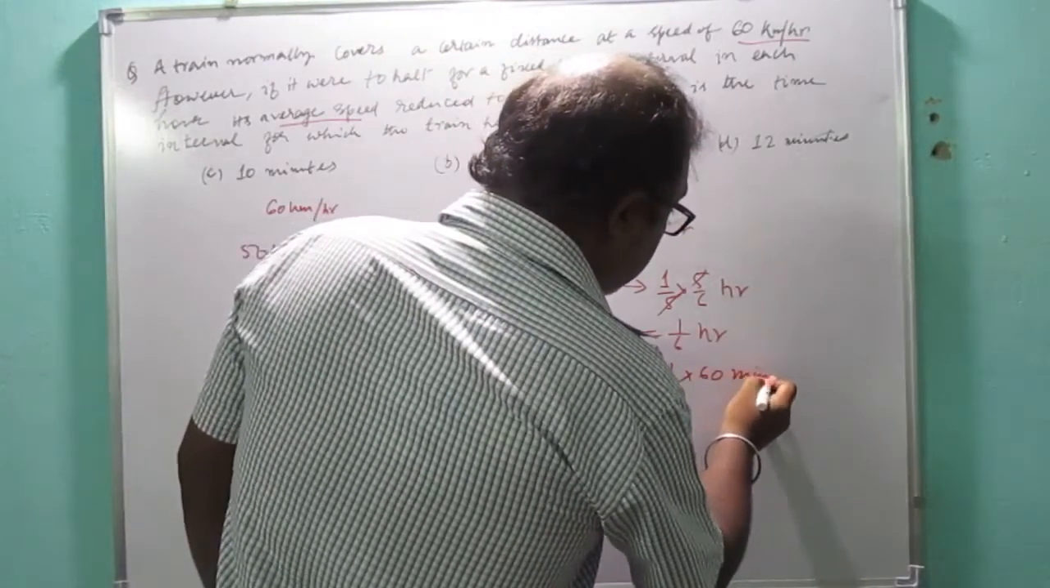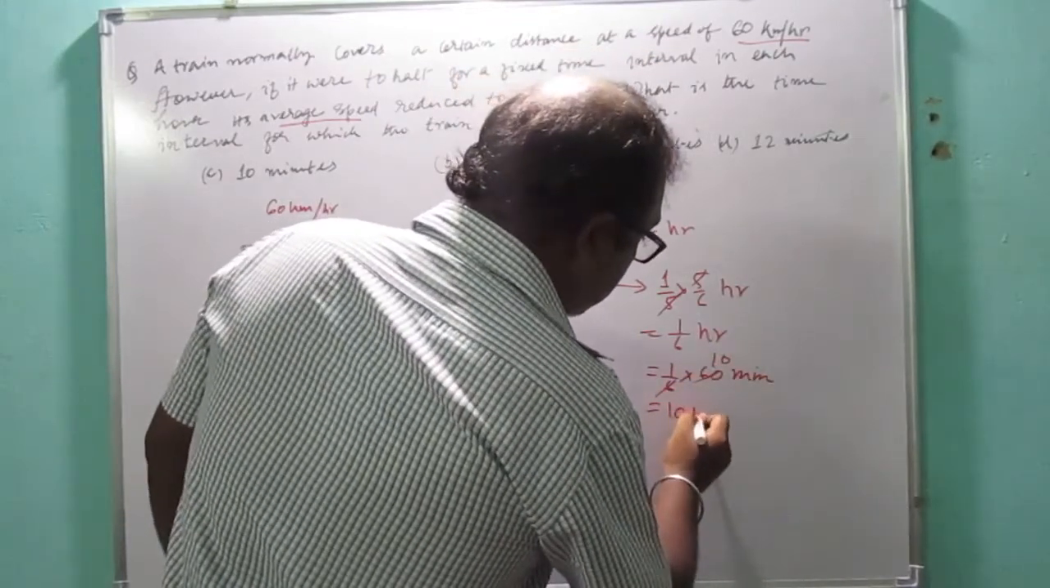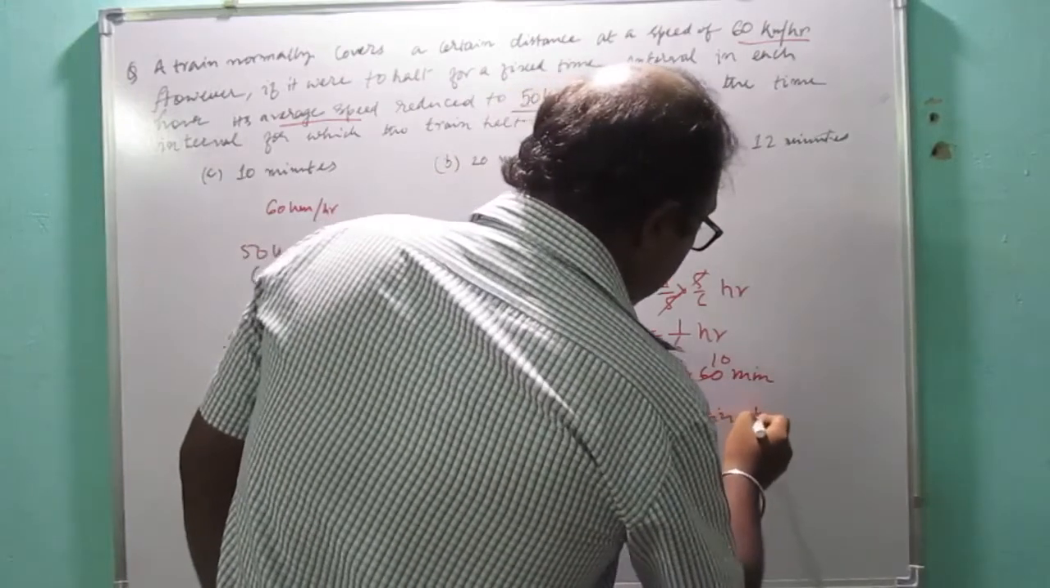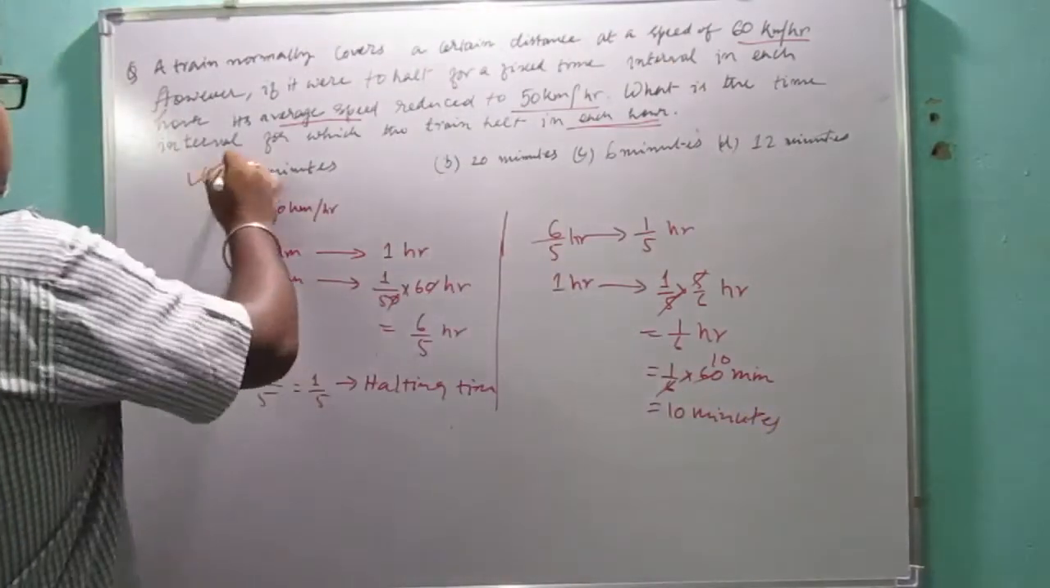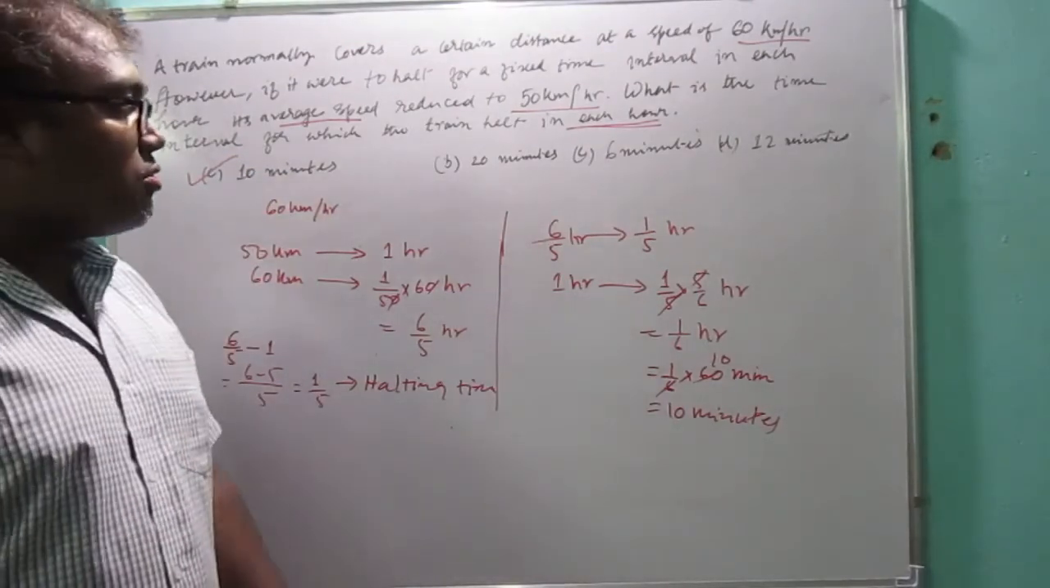1 hour is equal to 60 minutes. Okay. So 6 10s are 60. So 10 minutes will be the answer. Okay. 10 minutes will be the answer. So in this way we have to solve this question. Okay.